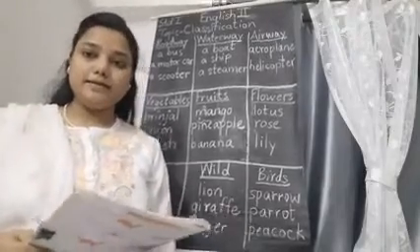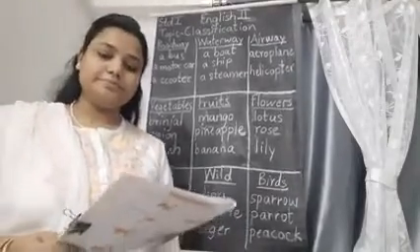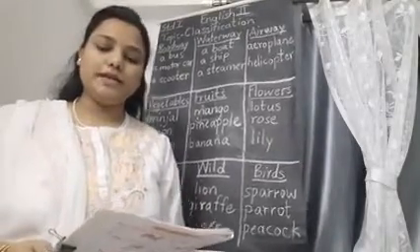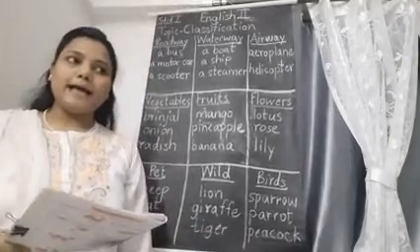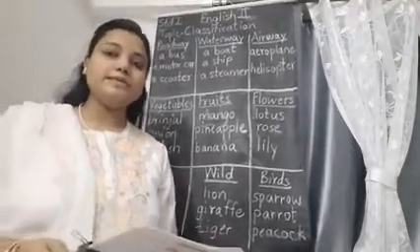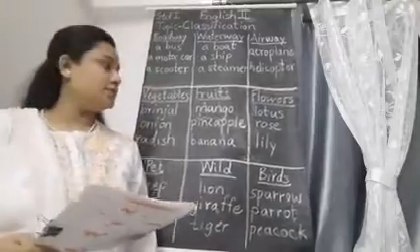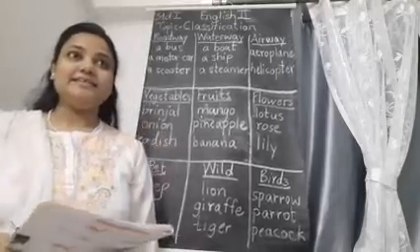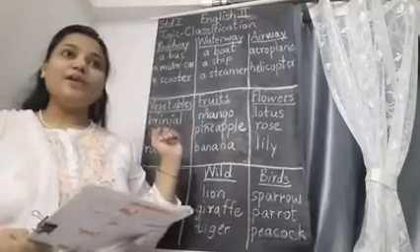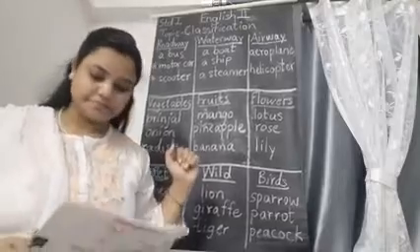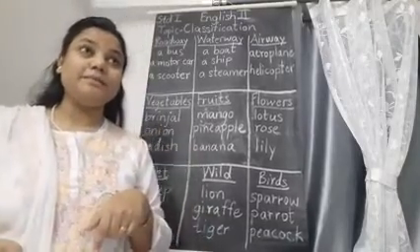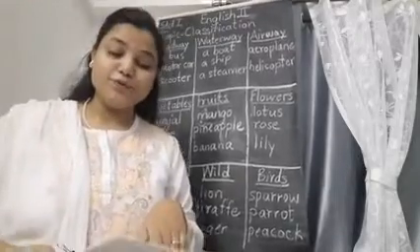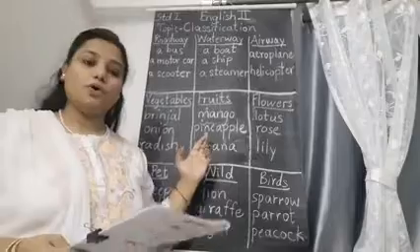Green. Green is a color. It will go in color column. Pink. Pink again it's a color. It will be written in colors column. Mango. Mango is a fruit. So it will go in fruits column. Onion. Onion will go in vegetable column. Then pineapple. Pineapple is a fruit. So it will go in fruits column.